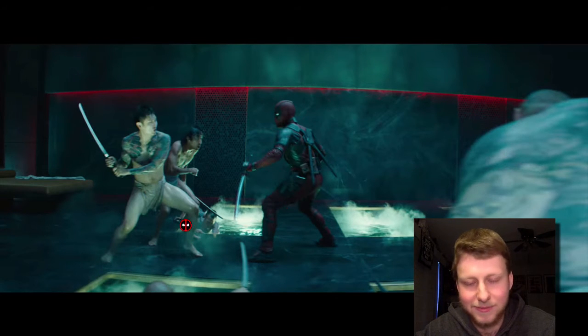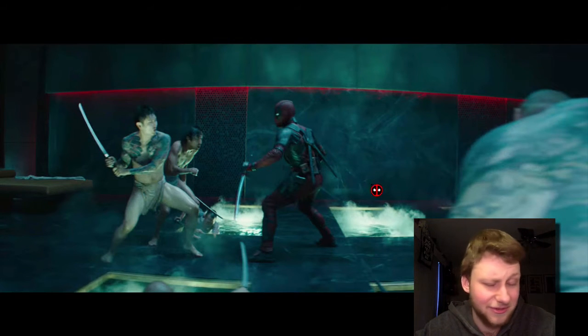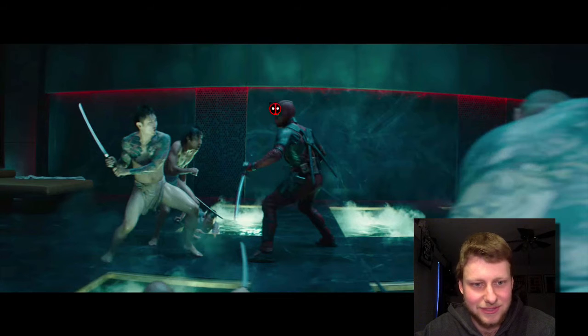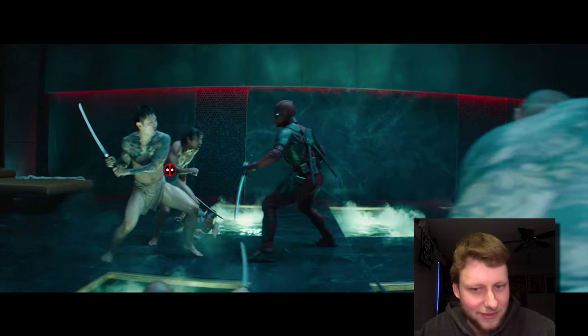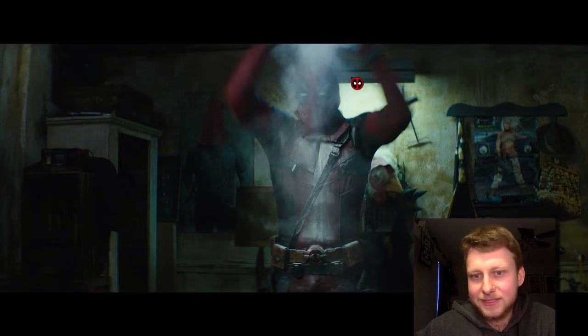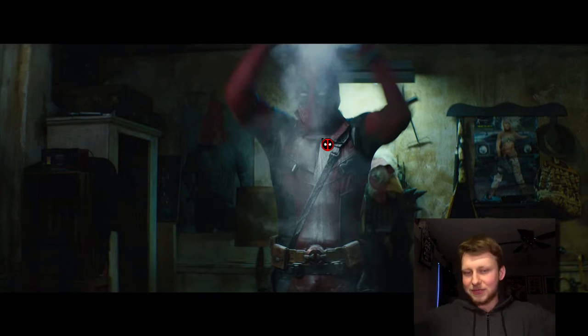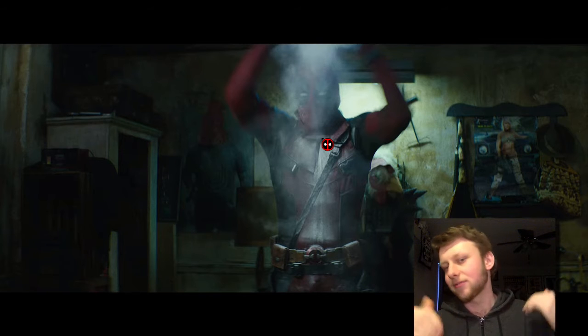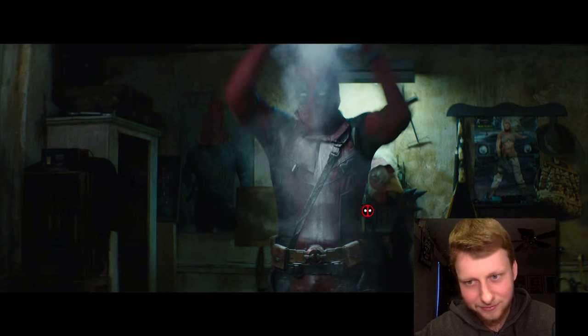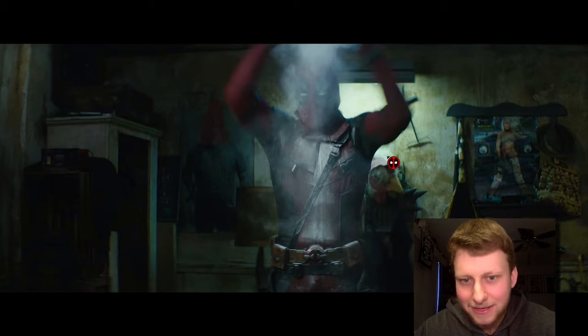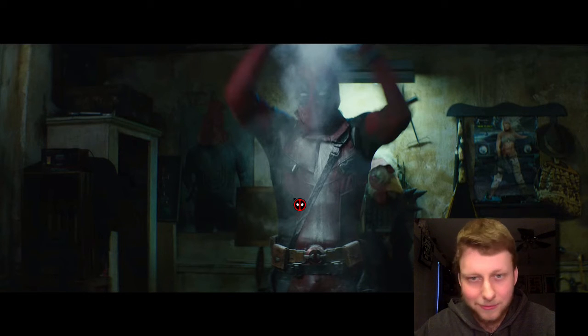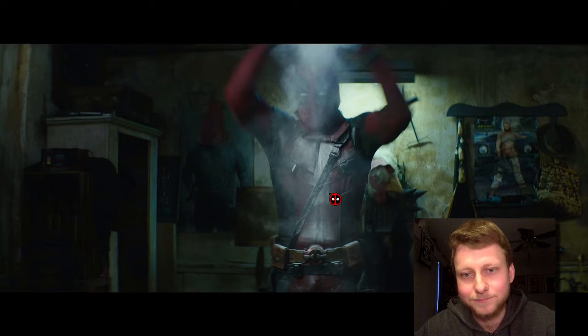Deadpool attacking these two guys with swords. Looks like he's attacking maybe some sort of samurais in the middle of their bath session or whatever. They all have swords, and he just chops the crap out of them. I think it's going to be a fun scene. And then we get Deadpool, and looks like he took off his mask, put his mask on, but didn't tuck it into his shirt, so it's going to be cool. And he looks like he's covered in flour, so that's kind of interesting. And maybe he's back at his place with, I can't think of her name, his roommate. So we'll have to wait and see what that is.